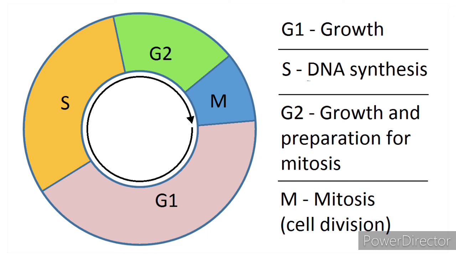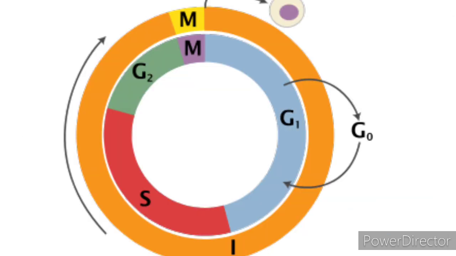So what is cell cycle? A series of events leading to the formation of a new cell is known as the cell cycle, along with the phenomenal changes which take place leading to the formation of a new population of cells. Under cell cycle we have discussed the different phases such as interphase, G1 phase, G2 phase, G0 phase, and synthesis phase. These are the different phases of the cell cycle.